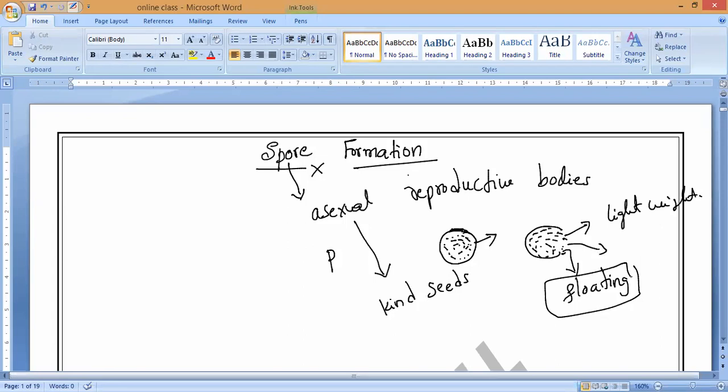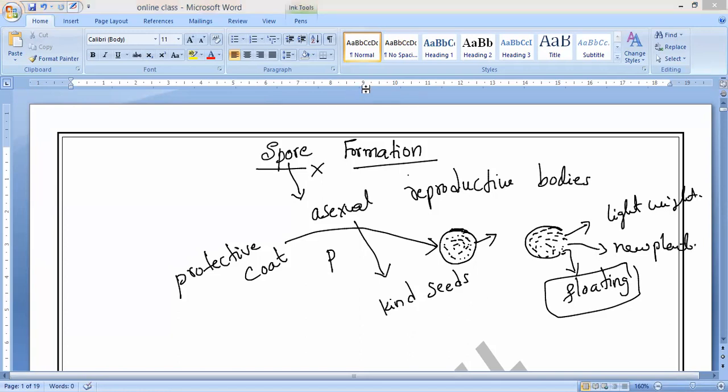So what is spore formation? As I said, spores are microscopic reproductive cells covered with a hard protective coat. This protective coat forms only during unfavorable conditions. Once the conditions are favorable, the coat will break, the spores will come out, and they will grow into a new plant. That is what you have to remember.